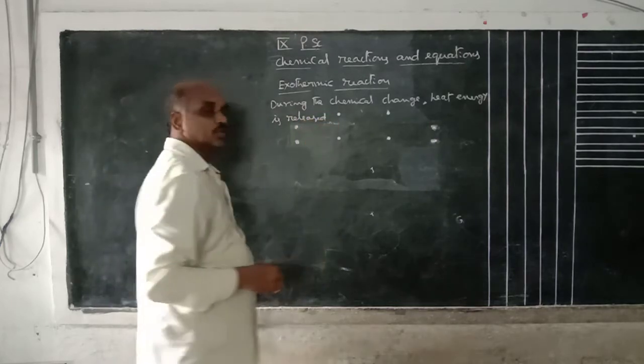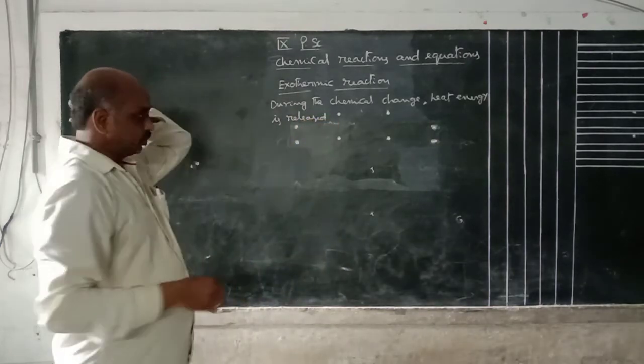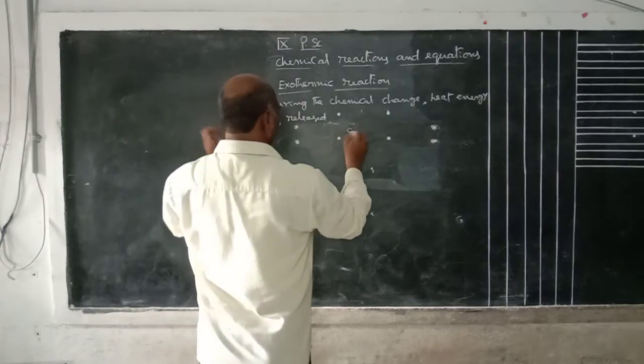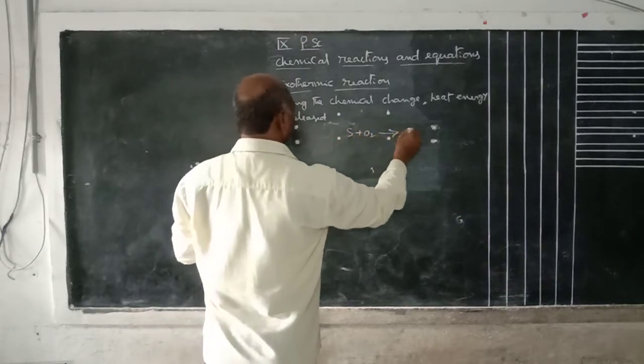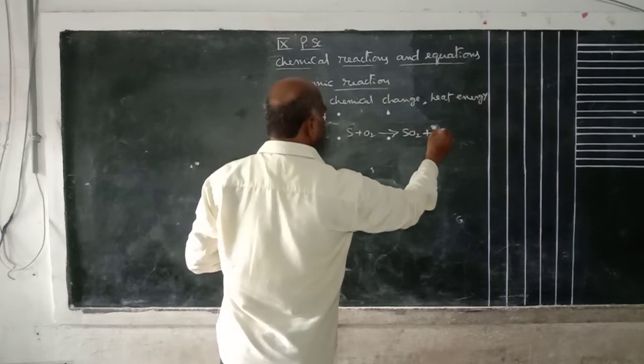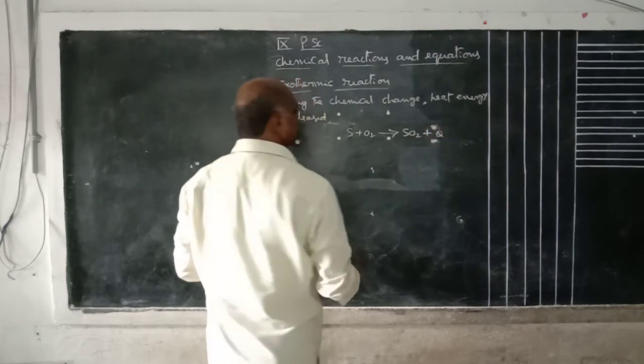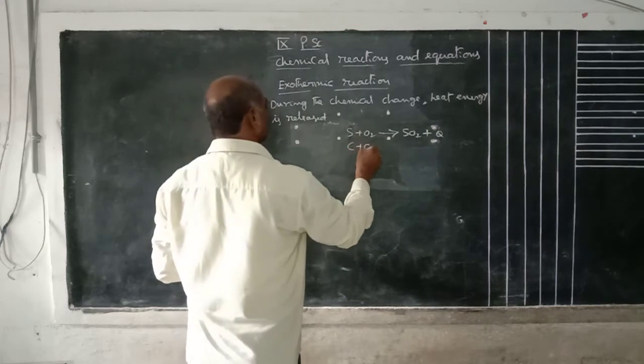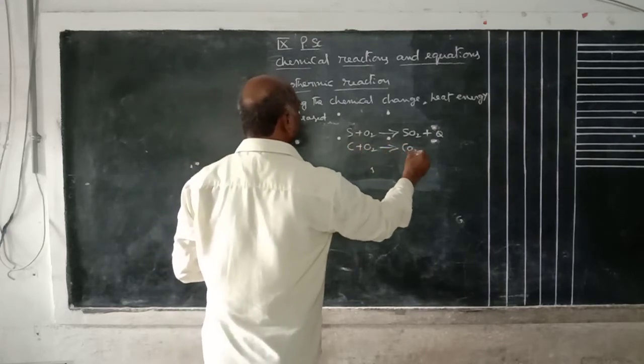This is called exothermic reaction. Suppose S plus O2 gives rise to SO2 plus heat energy, that is Q. Q means heat energy. C plus O2 gives rise to CO2 plus Q.